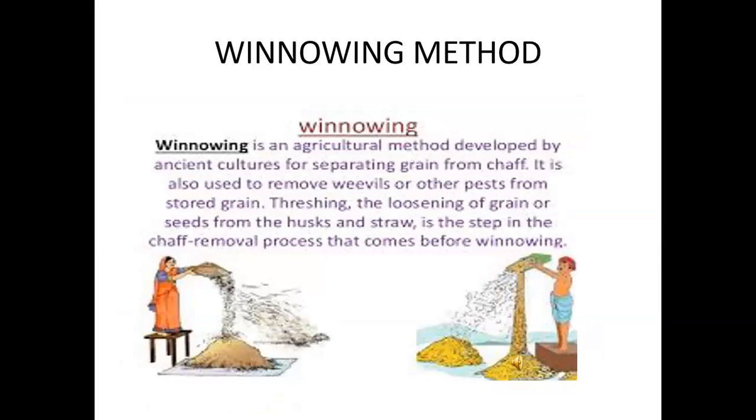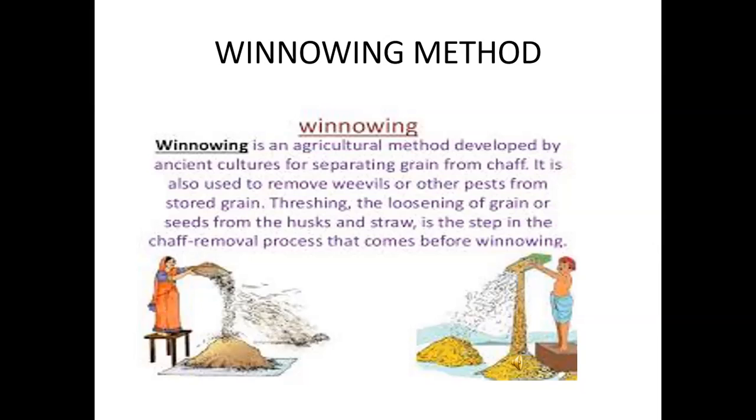Next method is winnowing method. It is an agricultural method for separating grain from husk. Rice, wheat and other food grains are covered in husk, which cannot be eaten by us. Husk is very light and gets easily blown away by a breeze or wind. This method is winnowing. Winnowing is an agricultural method developed by ancient cultures for separating grains from chaff. It is also used to remove weevils or other pests from stored grain.